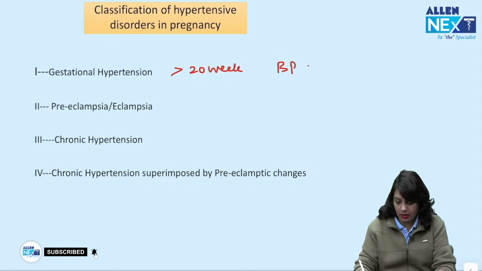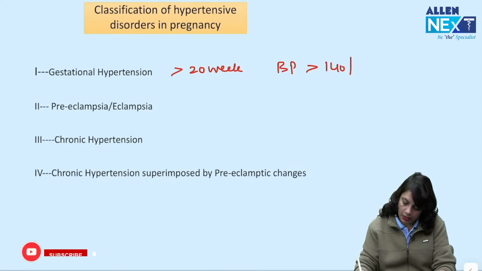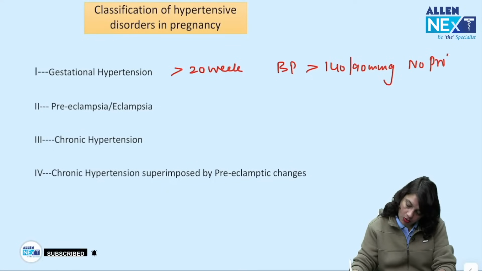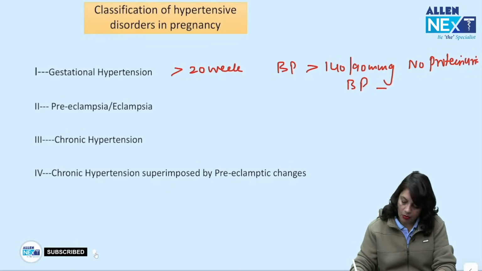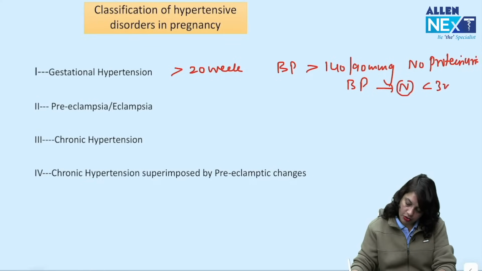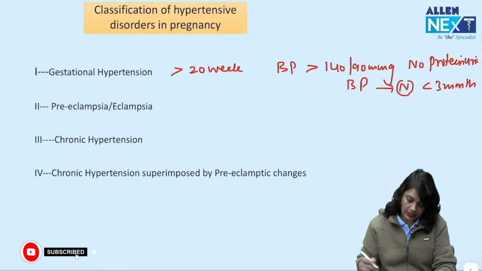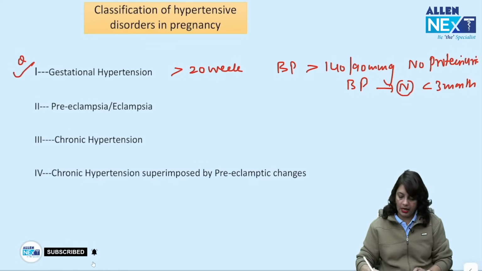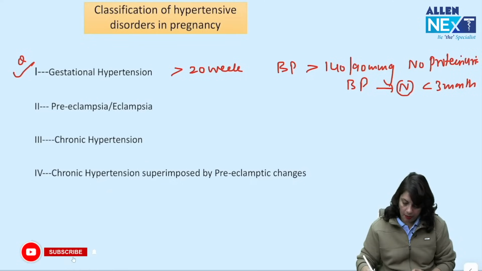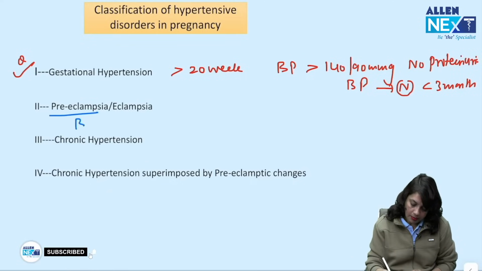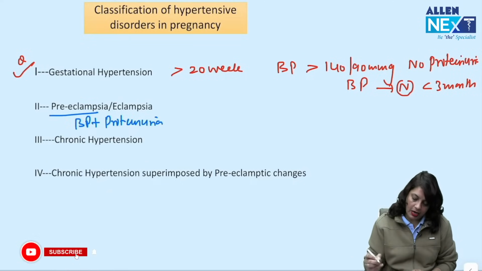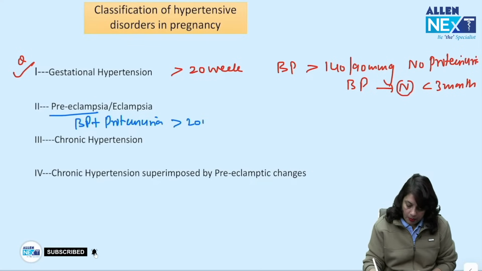There is blood pressure more than or equal to 140/90 and there is no proteinuria. BP comes down to normal within 3 months. That is gestational hypertension, a question being asked in FMGE exam. Number 2, preeclampsia means blood pressure plus proteinuria developing after 20 weeks.